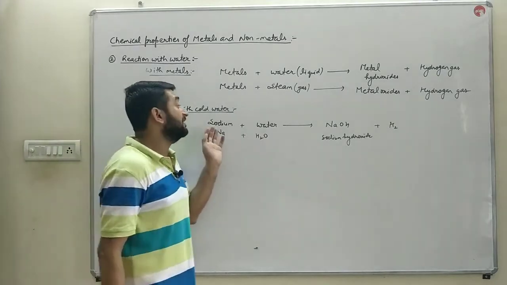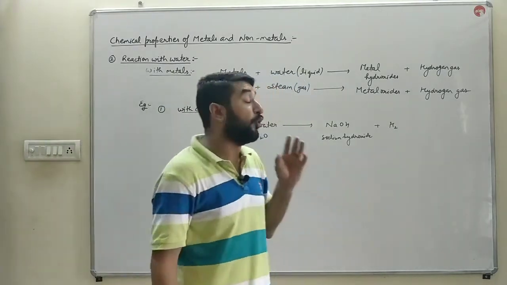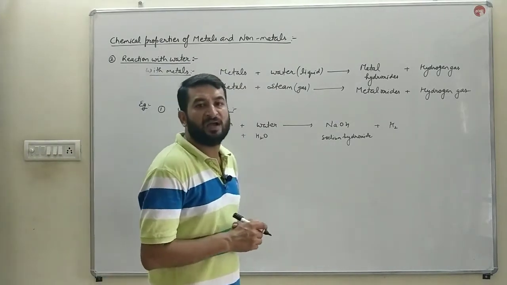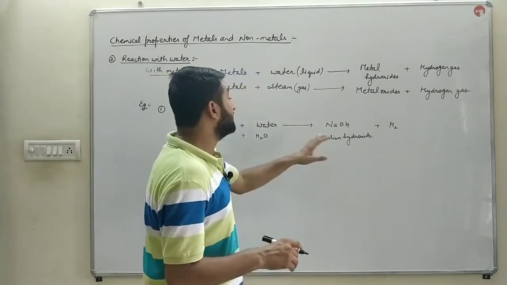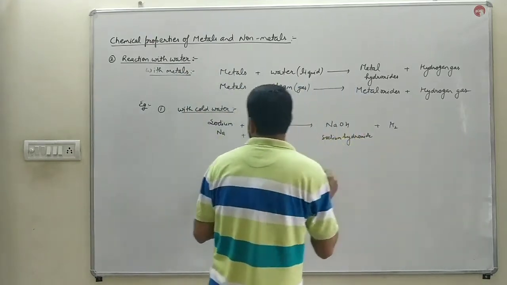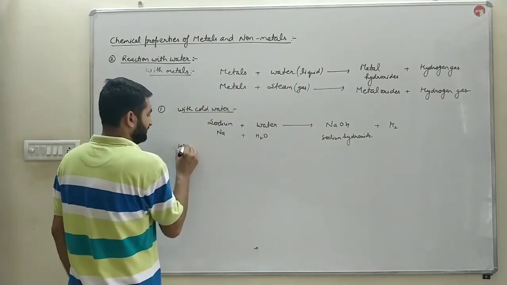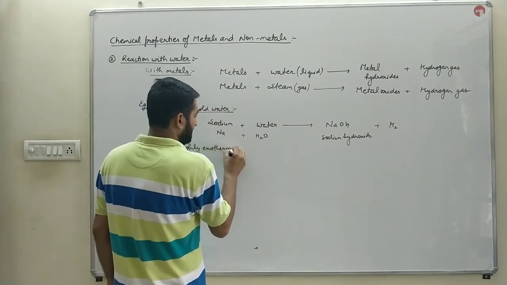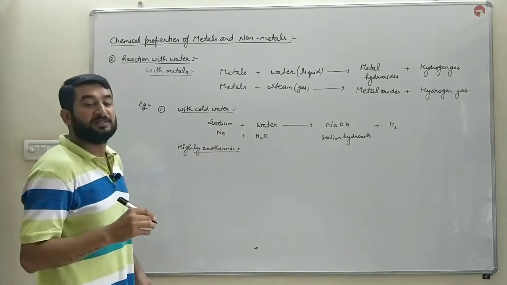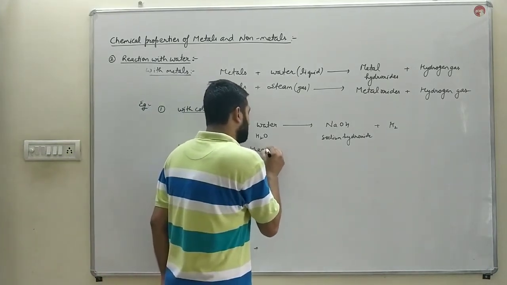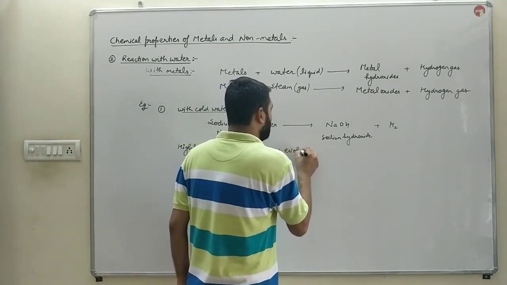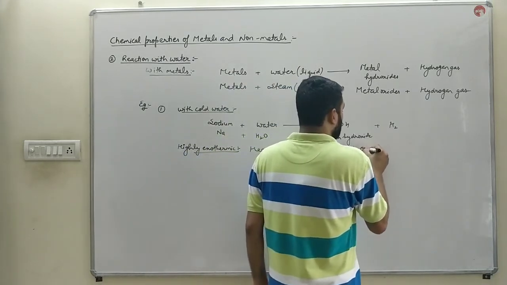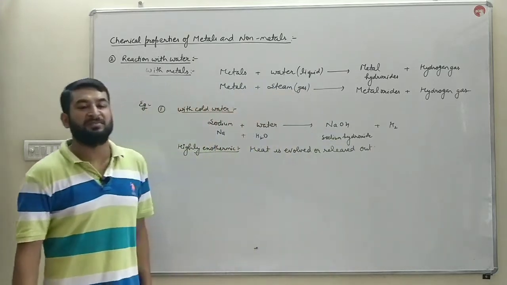So sodium can easily react with cold water at room temperature, and it will form sodium hydroxide and hydrogen gas. This reaction is highly exothermic. What do you mean by exothermic? The reactions in which heat is evolved or released out, those reactions are known as exothermic reactions.